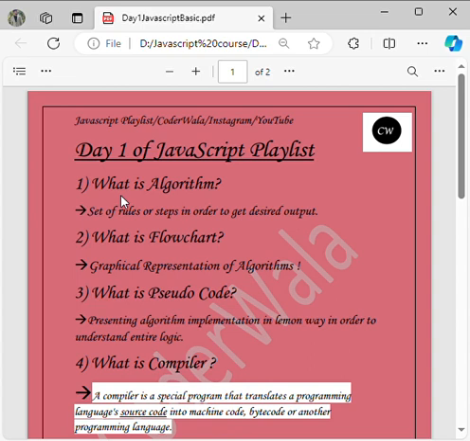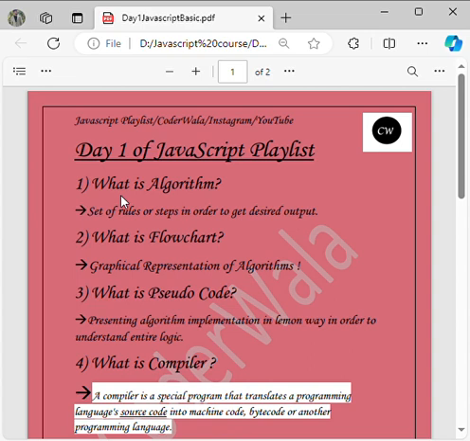Imagine you want the computer to add two numbers. You have to follow certain steps to write your programming language, which the computer will understand, and it will do the operation that you want it to do. So that is known as an algorithm. I hope this is clear.